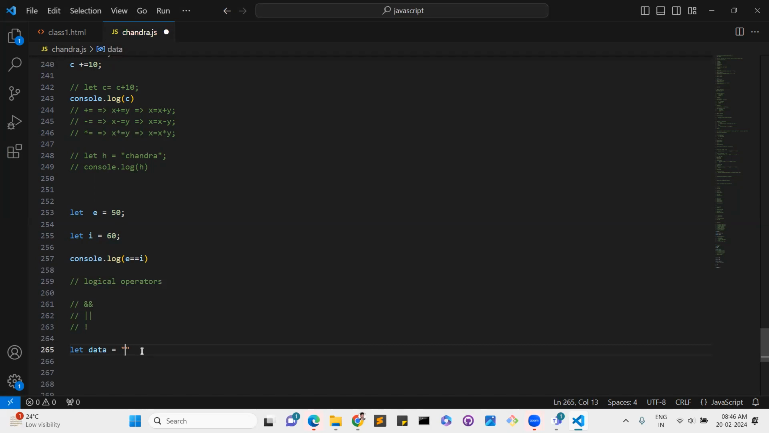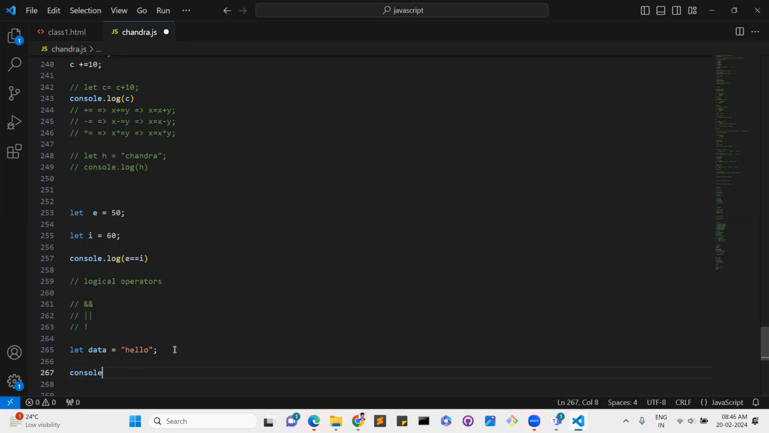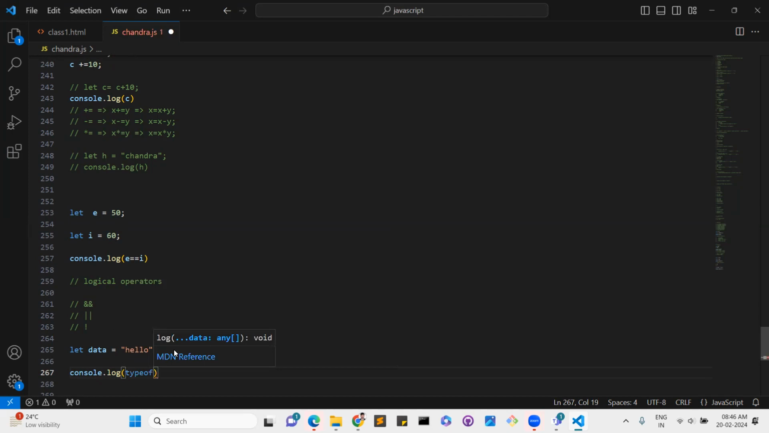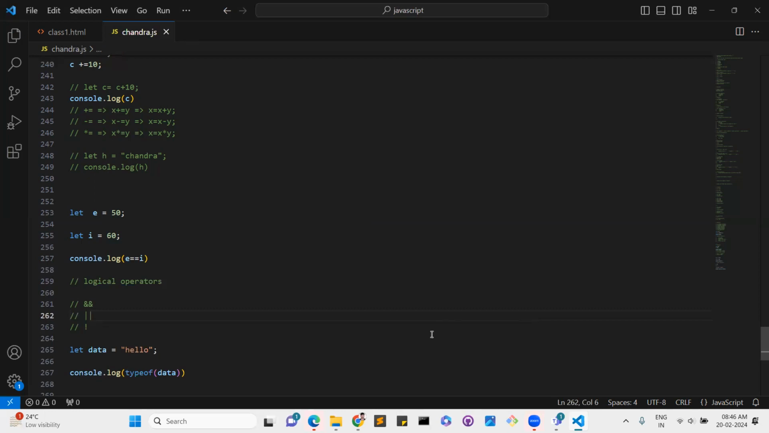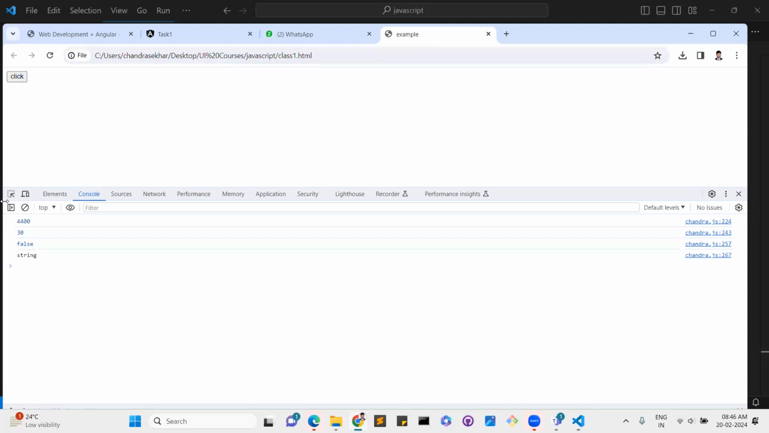So for example, I'm taking that hello. By using the typeof operator, we will display what type of data it is. The typeof operator output will come like this. So I'm adding that data, and easily they will identify which data type we used. We used that string data.